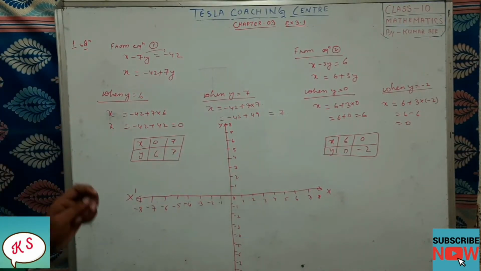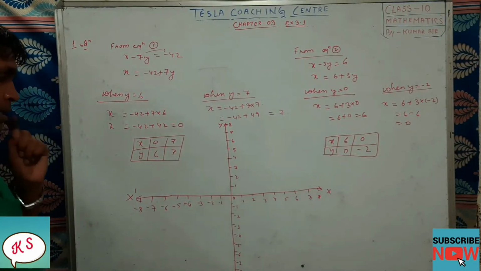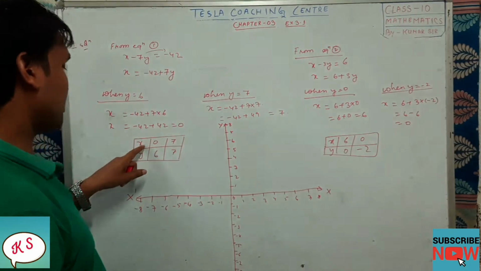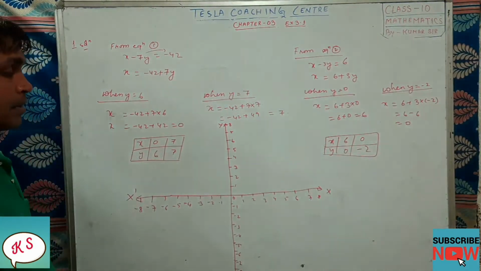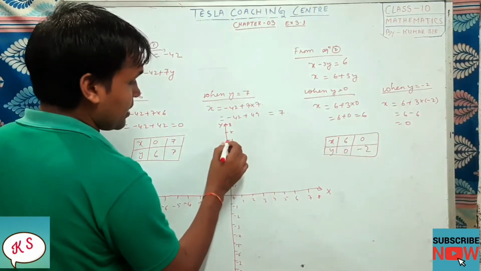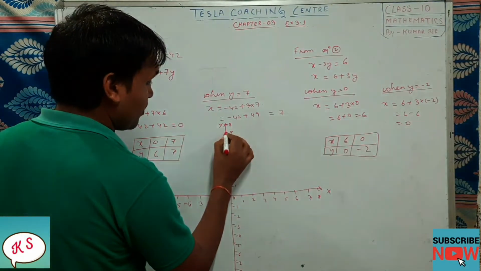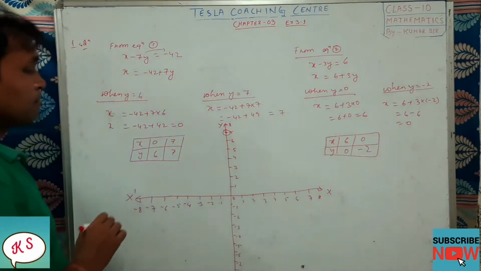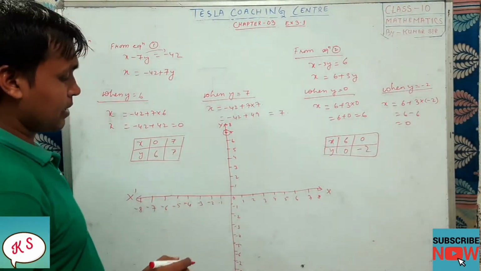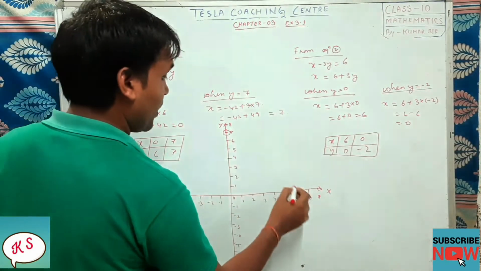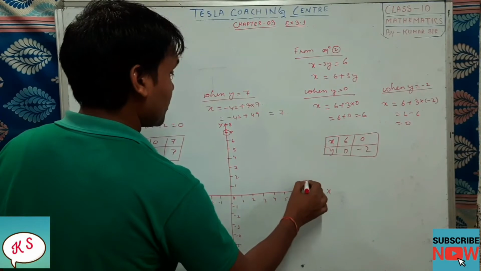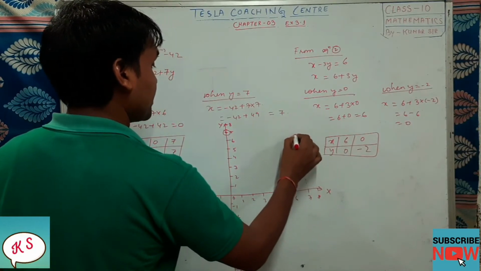Okay, dear students. So let's see the first equation. Let's try to plot: x is 0, y is 7. So x is 0, y is 7. That means here is the point. Next x is 7, y is 7. So x 7, y 7. So it will come to somewhat near to this one.